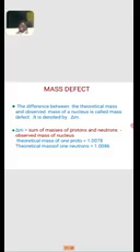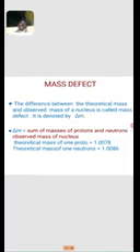Then, what is mass defect? A very important term in nuclear chemistry. This idea was first explained by Einstein's relativity theory: a minimum amount of mass of the reacting species is converted into energy of the system.